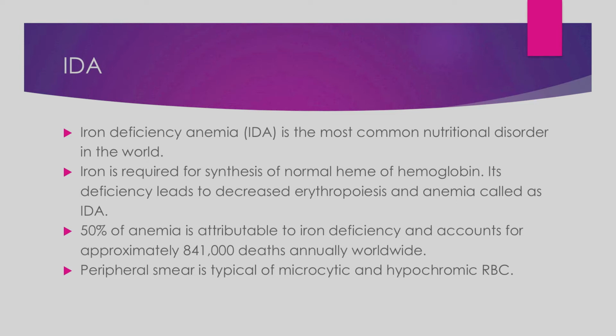50% of total anemias are attributable to iron deficiency. That means iron deficiency is the most prevalent type of anemia, and the typical peripheral smear of iron deficiency anemia is of microcytic and hypochromic RBCs. Microcytic means small size, and hypochromic means less iron in them, or in turn less hemoglobin in the RBCs.